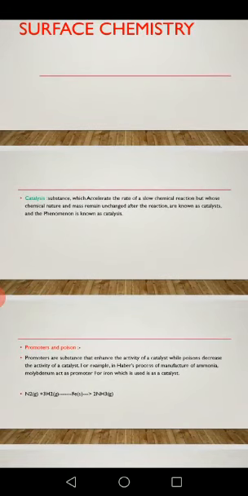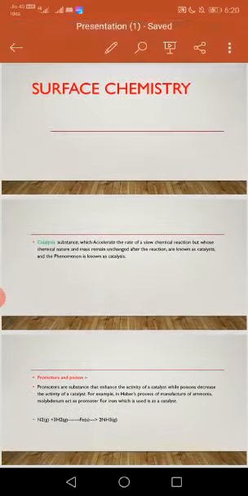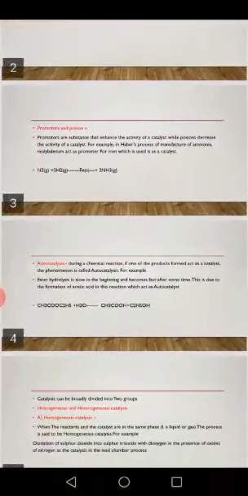So catalysts accelerate the rate of a slow chemical reaction. A catalyst means it speeds up a slow chemical reaction.